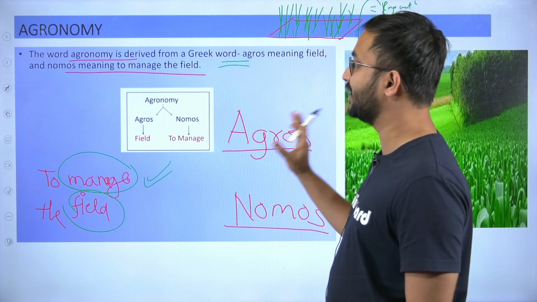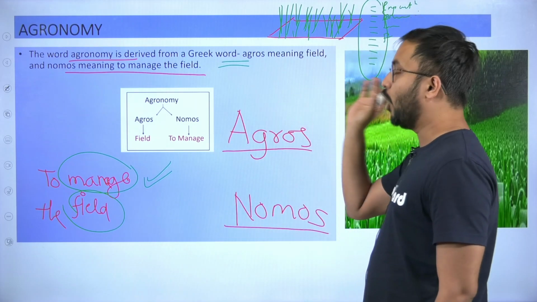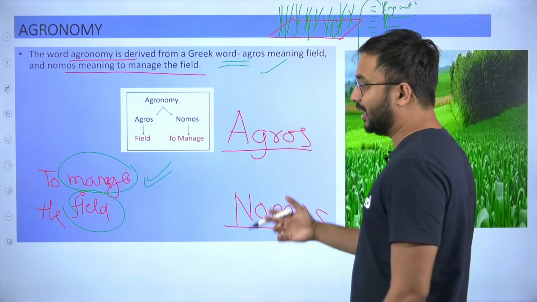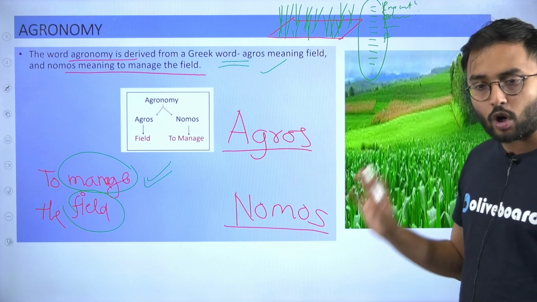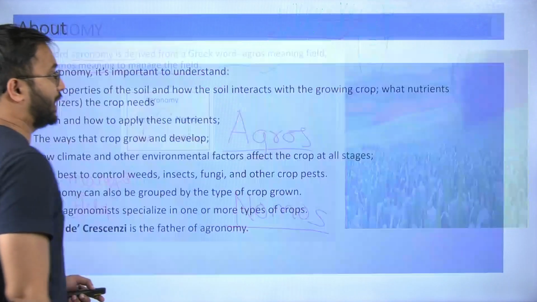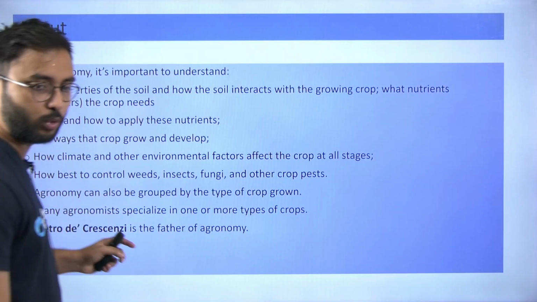What are the keywords to understand in context of agronomy? It is a basic science or sub-branch under agriculture which is nothing but to manage the field, or it is associated with crop production and field management. Okay, I hope that we are clear here. Now let us understand more dimensions about agronomy.